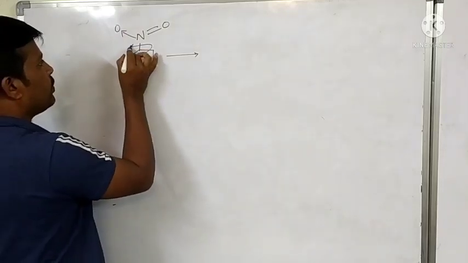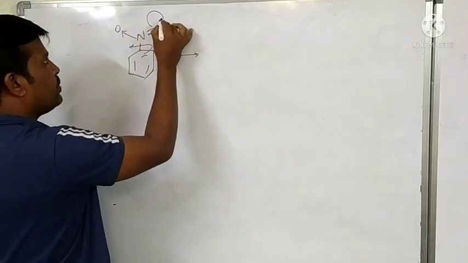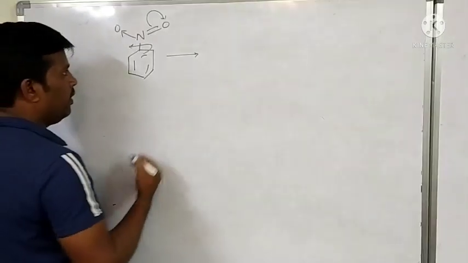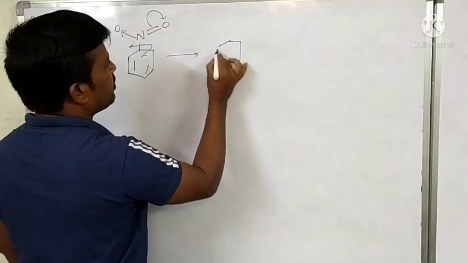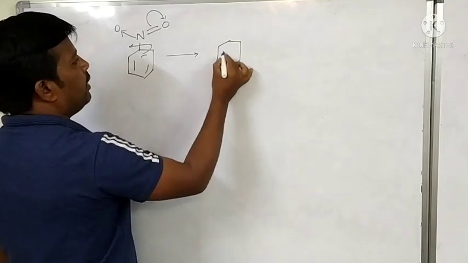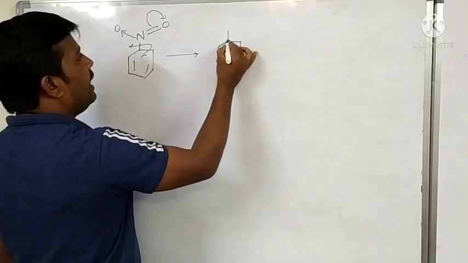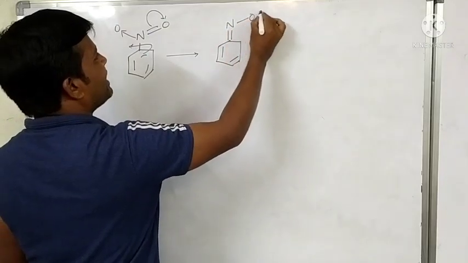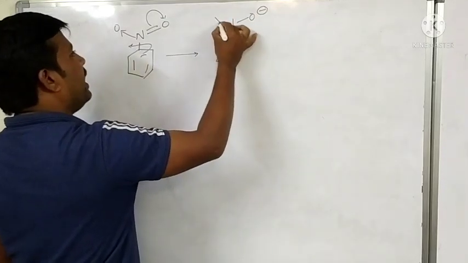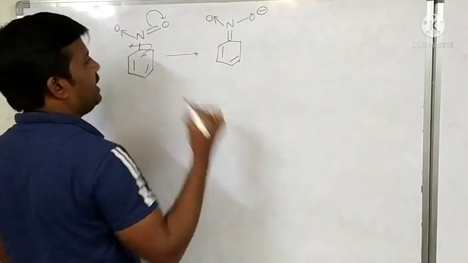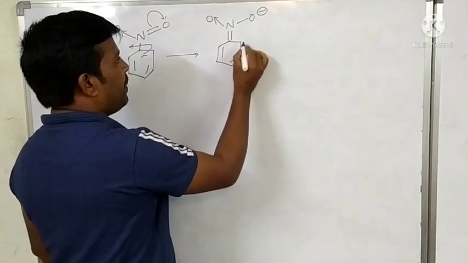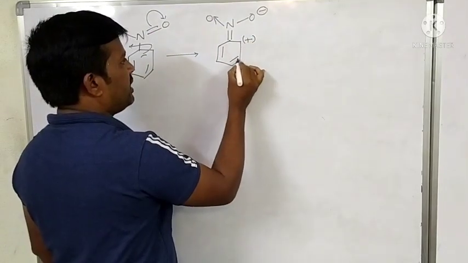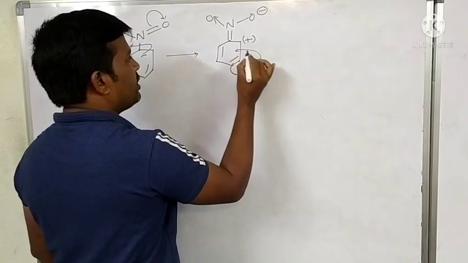This bond shifts towards here, and automatically this bond shifts here. The nitrogen has a double bond, the oxygen gets a negative charge, and this carbon gets a positive charge. Therefore, automatically this bond separates here.